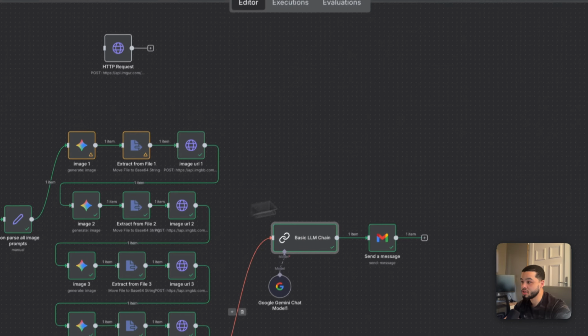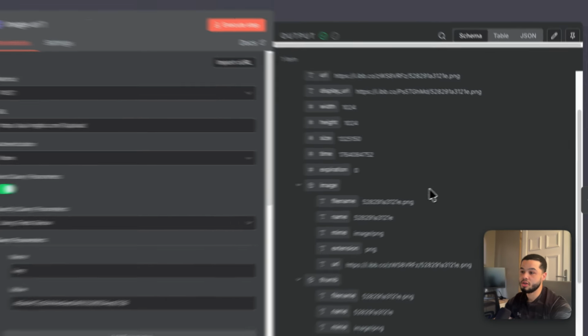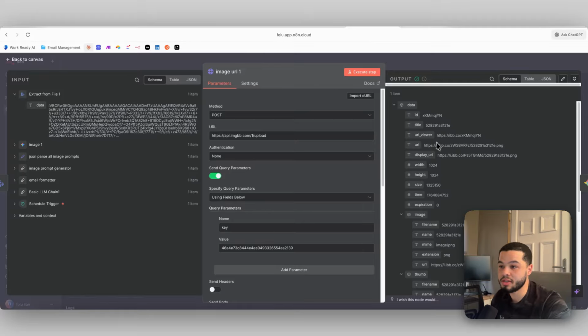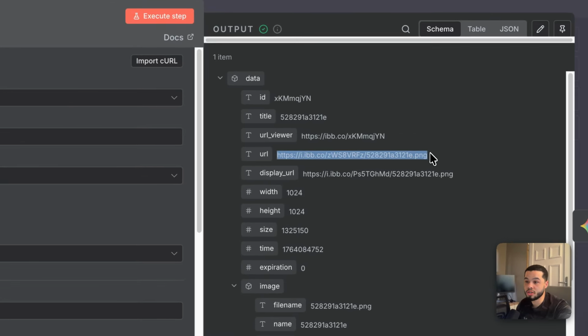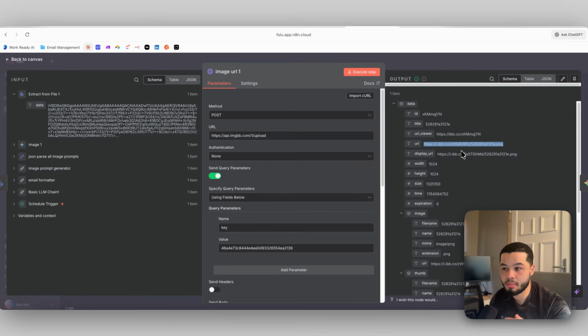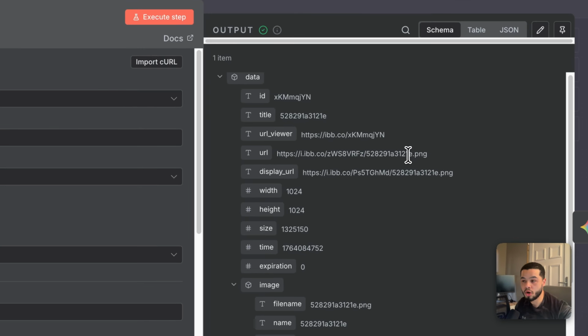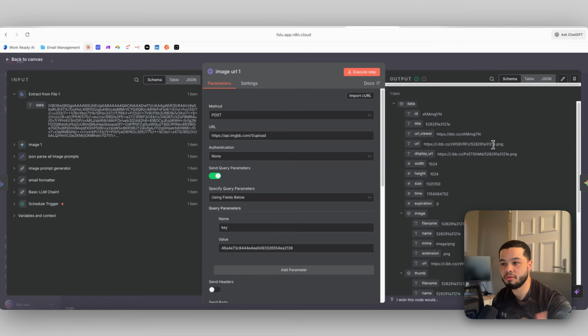One thing I forgot to mention is over here in the HTTP node, after we create the images, you can see it will output something like this. Firstly, it will output just the normal URL of the uploaded image, but we don't want to use that because typically these images are very big. There's a lot of data in these images. A normal email will just have text, which is basically no data. It's so small that it doesn't even really count. And when you're including massive images like this, Gmail is going to wonder, why is there so much data in this email? It's going to flag you as spam.